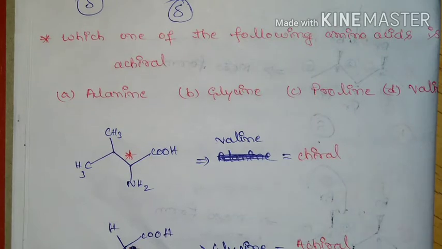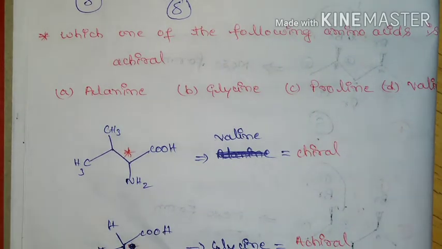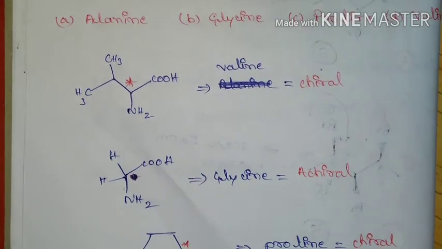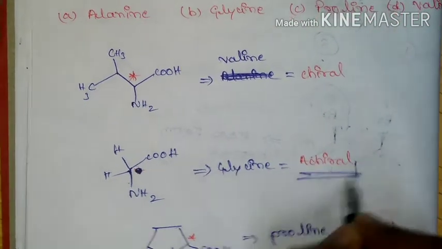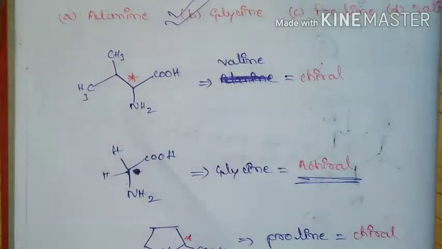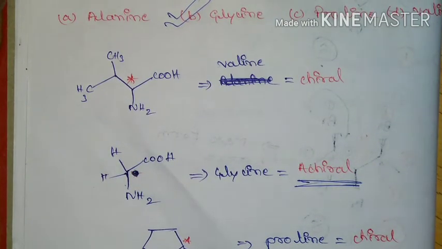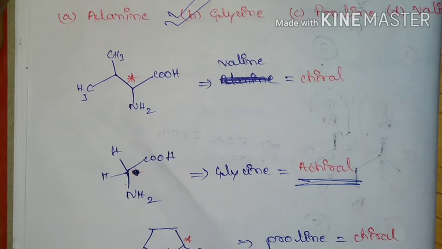Next question, which one of the following amino acids is achiral? So they are given 4 different amino acids, that is alanine, glycine, proline and valine, and it is very well known that glycine is the achiral amino acid, and the remaining valine, proline and alanine, they are chiral in nature.